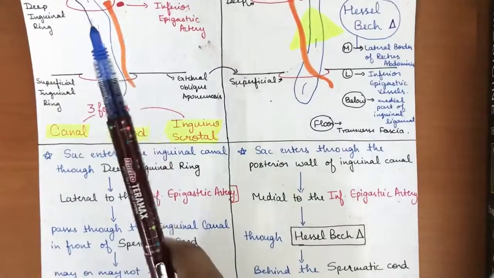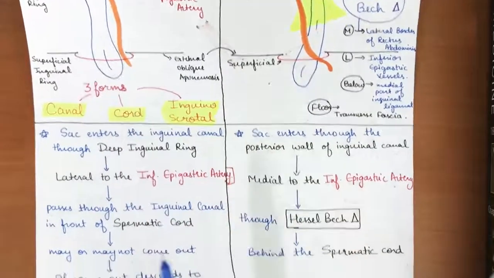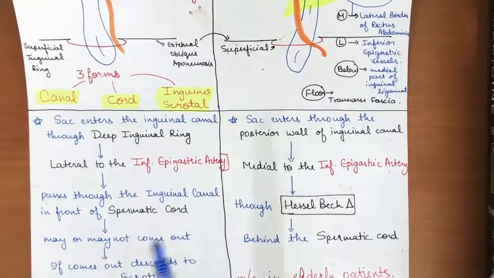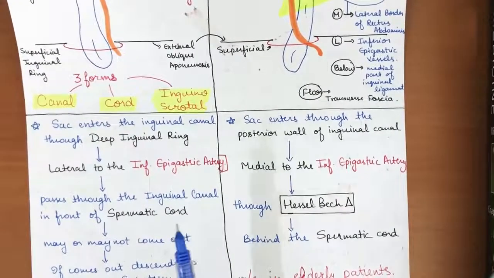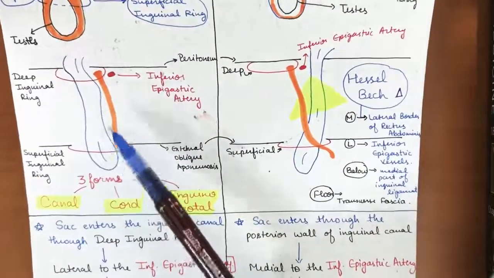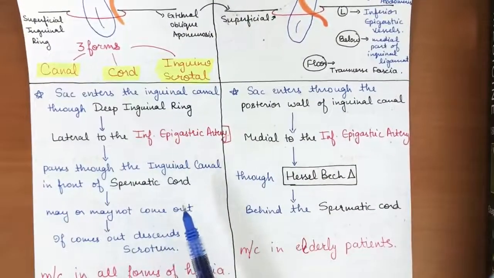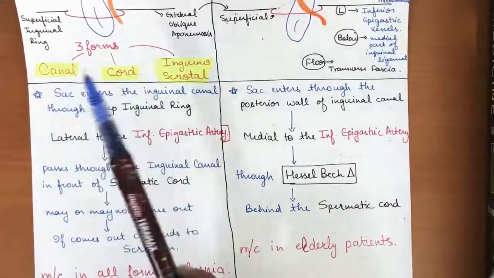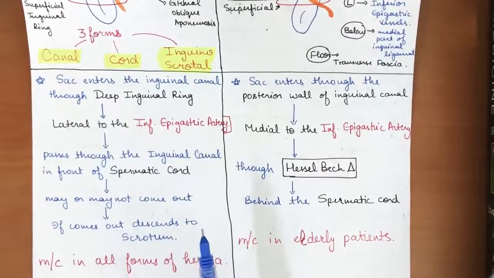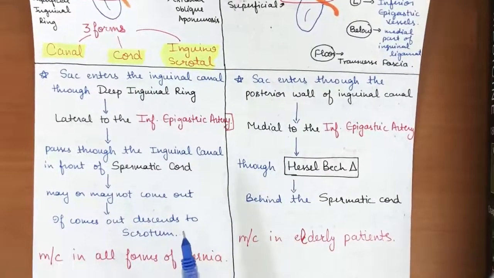It passes through the inguinal canal in front of the spermatic cord. It may or may not come out, as I have told you about these forms. If it comes out, it descends to the scrotum.